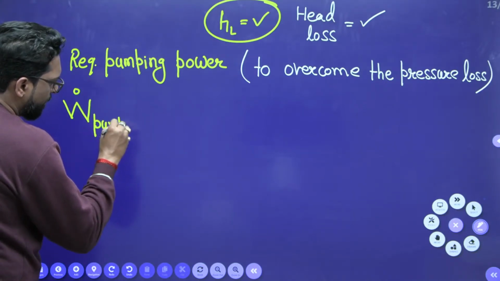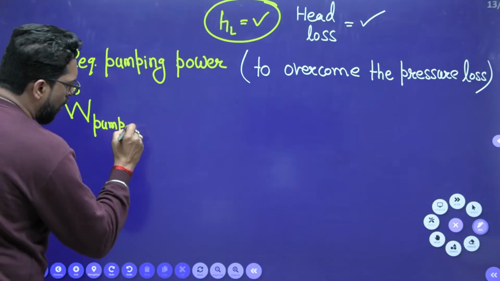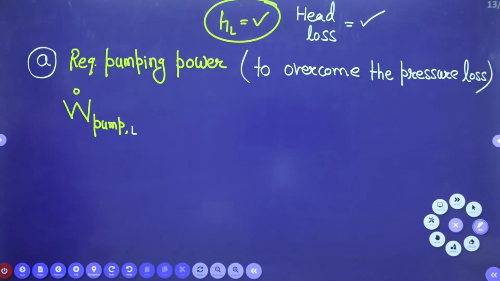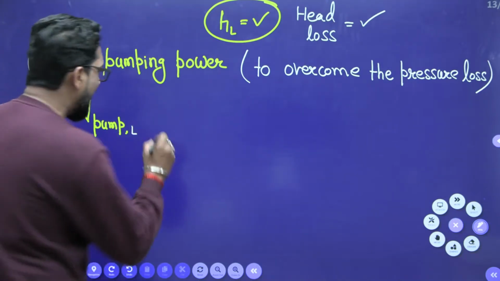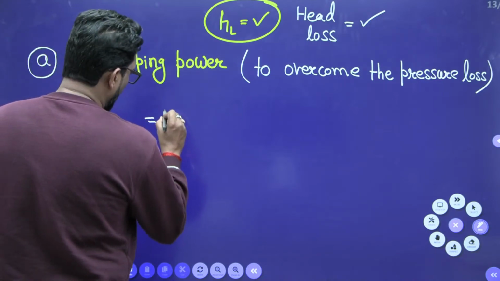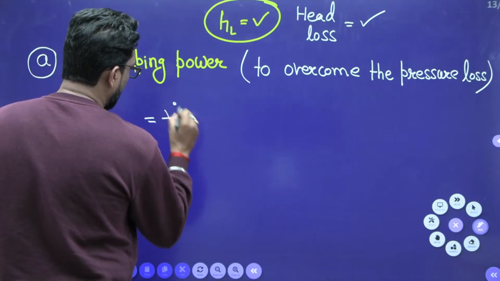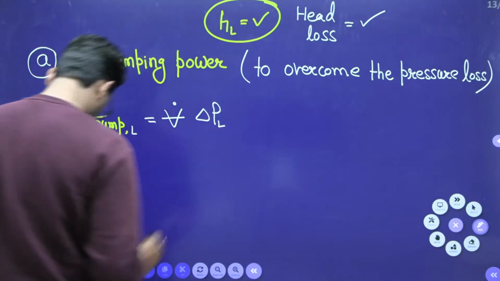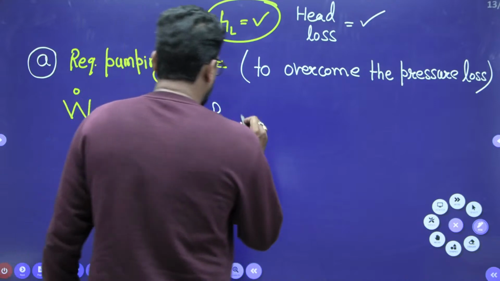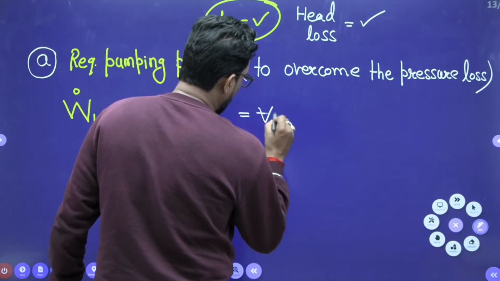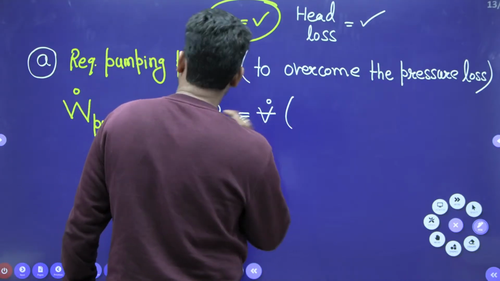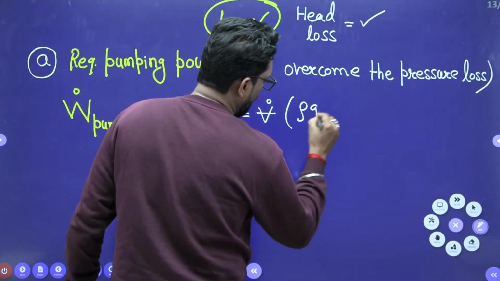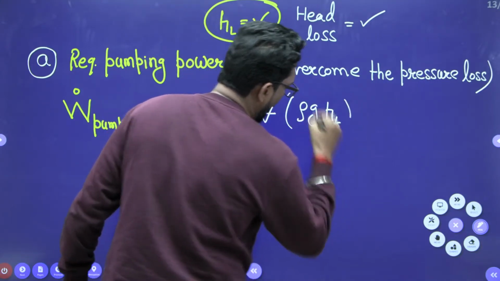And this pumping power is required due to loss. What is that? Volume flow rate into delta P L, the pressure loss. This is the volume flow rate, the discharge. What is the delta P? Rho g into HL. You have HL.